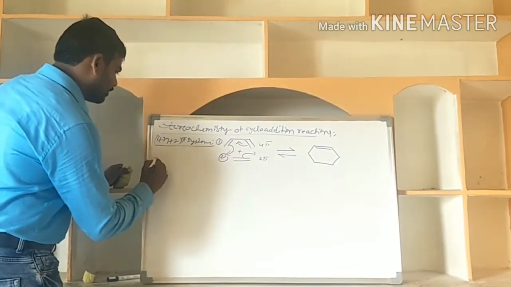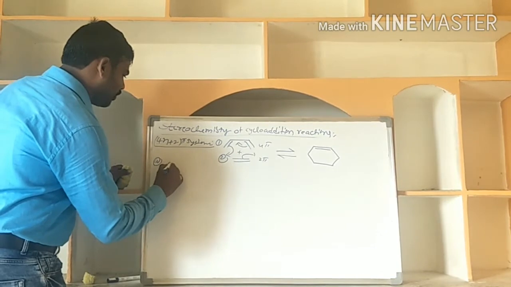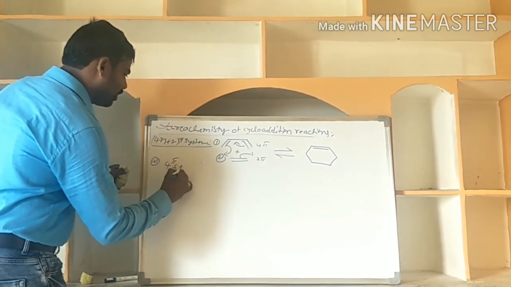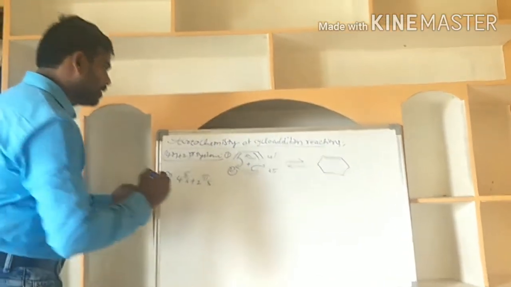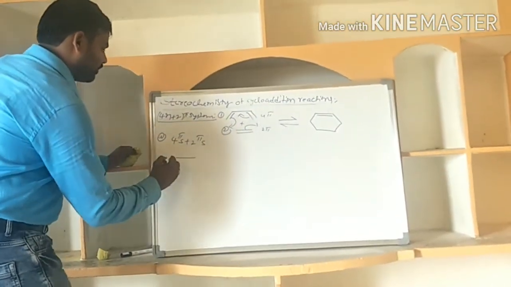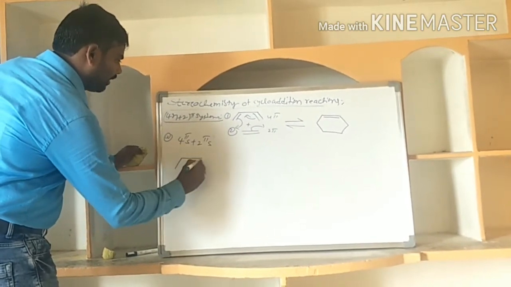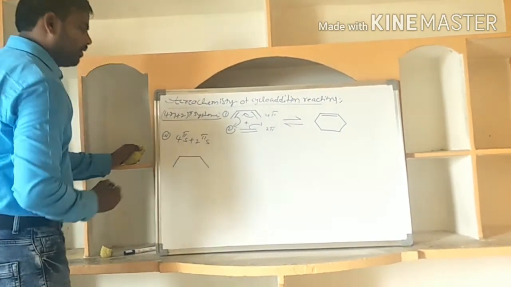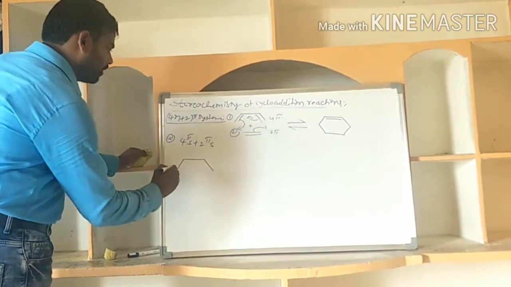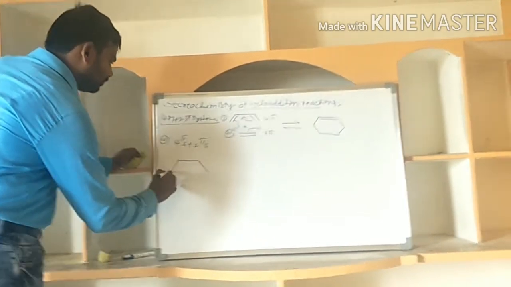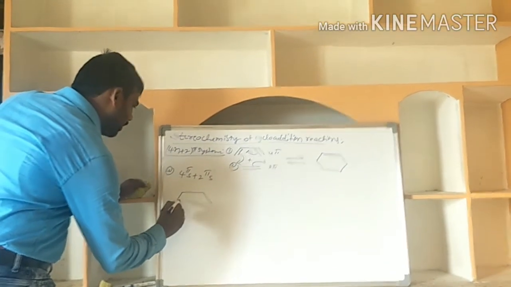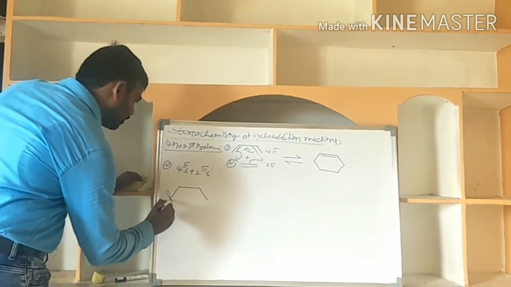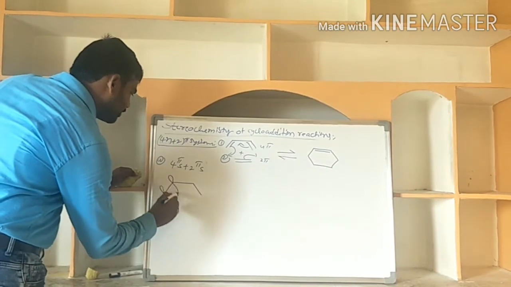For this, first type A, 4pi supra, 2pi supra. I am doing the first one, showing it in the form of orbital picturizations.